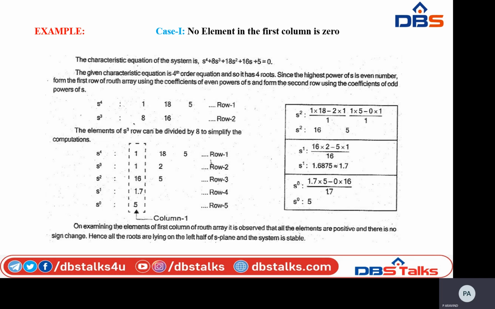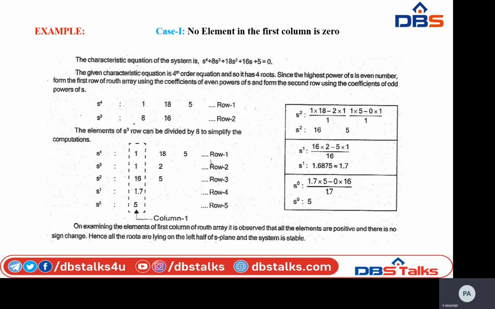Okay, that is s^4 row: 1, 18, 5; row 2, that is s^3: 1, 2. We are going to write down the other rows in this Routh array up to the s^0 row.